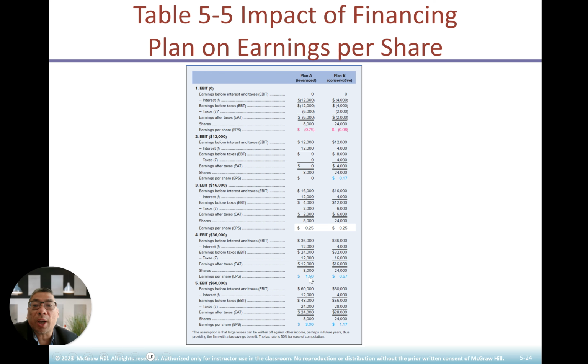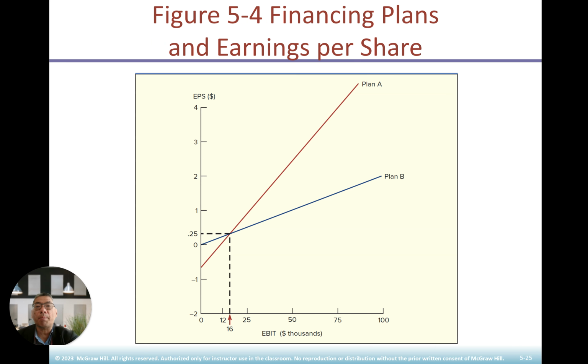When you go a bit higher, you got 1.5, this is 0.7. You got higher here, you got 0.3 and 1.17. So it gives you a plan on the EPS. Earnings per share is a very key component in evaluating a company. EPS plan A will be the red one, and plan B will be the blue one.